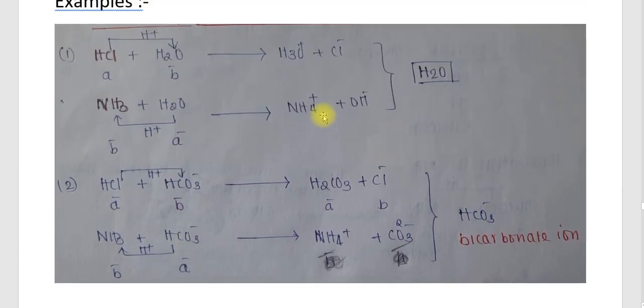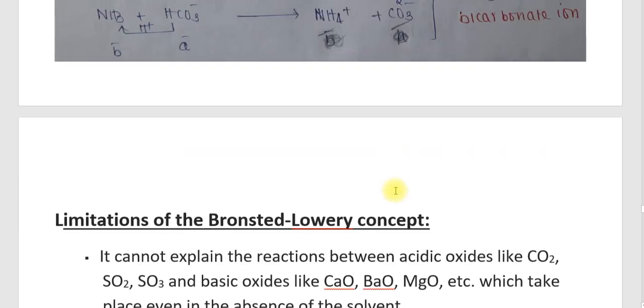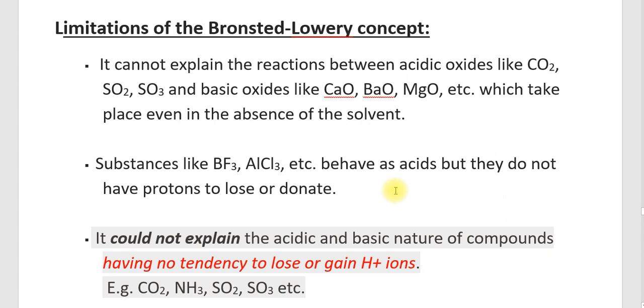These two examples are very important for your exam too. Next, even though the Bronsted-Lowry concept is explained well, there are certain limitations also. Here are shown certain limitations of the Bronsted-Lowry concept. It cannot explain the reaction between acidic oxides like CO2, SO2, SO3 and basic oxides like calcium oxide, magnesium oxide, barium oxide, etc., which take place even in the absence of a solvent.